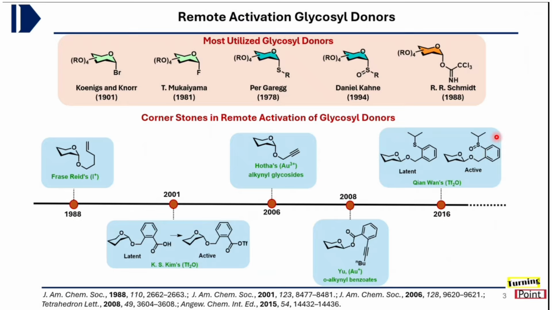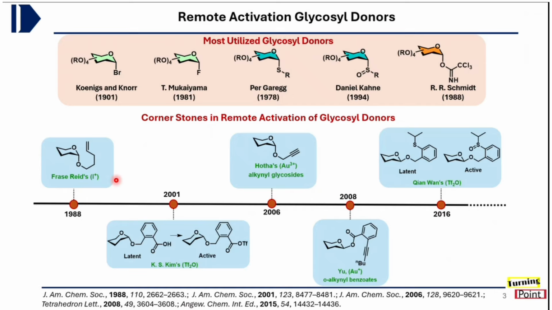So why is this strategy important? Because remote activation offers a powerful way to decouple the site of activation from the site of reactivity, which is the anomeric position. By using a temporary tether or remote tag, it becomes possible to exert better temporal and spatial control over glycosylation reactions. That's how this strategy opens a new door for selective activation in one-pot and iterative settings.